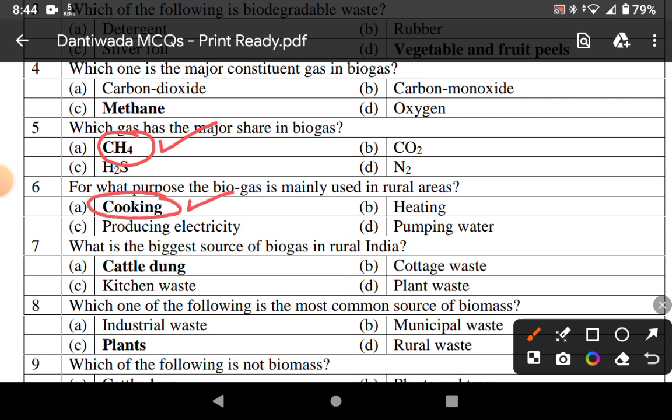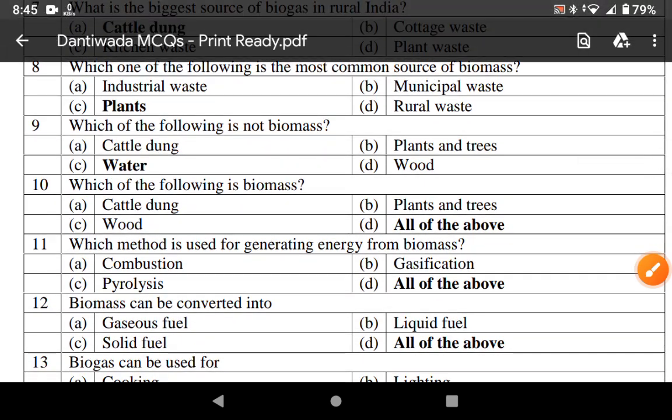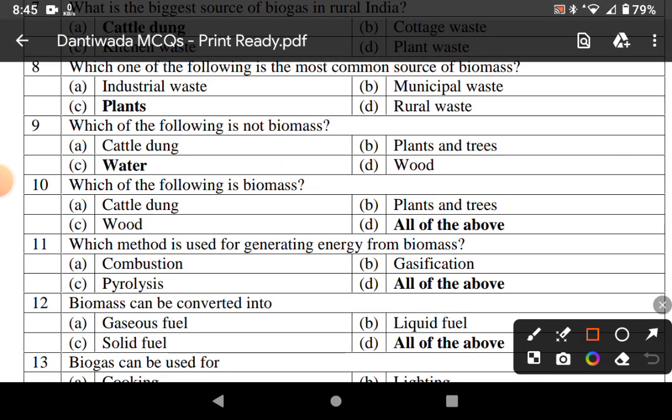What is the biggest source of biogas in rural India? Cattle dung. Which one of the following is the most common source of biomass? Plant. Which of the following is not biomass? Water is not biomass, while cattle dung, plant, trees and wood are biomass. Which of the following is biomass? All of the above. Plant, tree, cattle dung, wood are biomass.